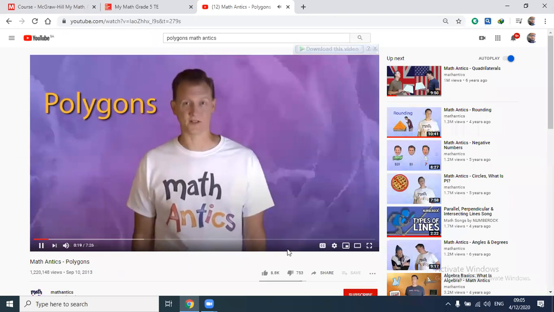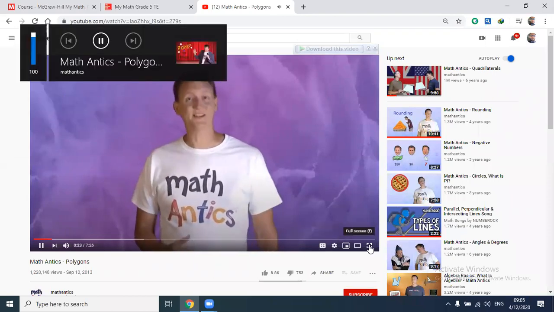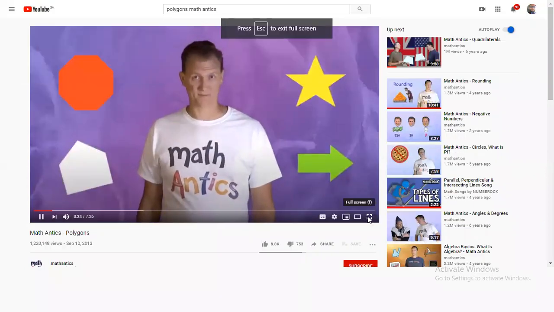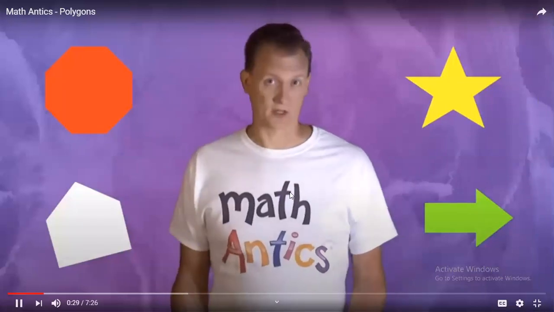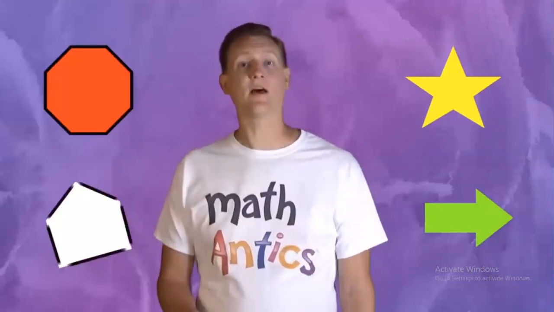Learn about polygons. You probably already know a lot about polygons because you see them all the time. Here are some common examples that you might recognize. These shapes are all polygons. That's because a polygon just means a multi-sided shape. And these shapes all have multiple sides. Okay, so that's a basic definition of a polygon.